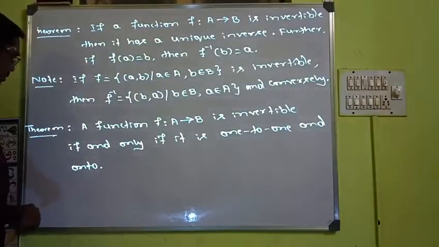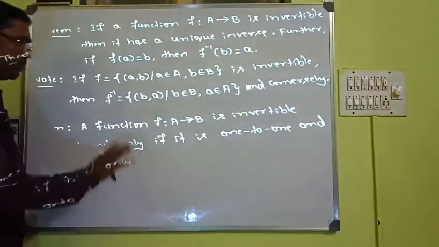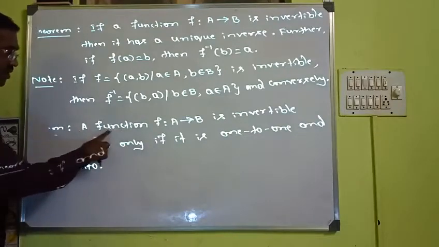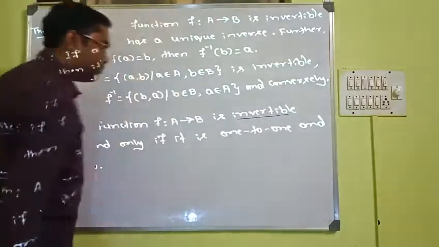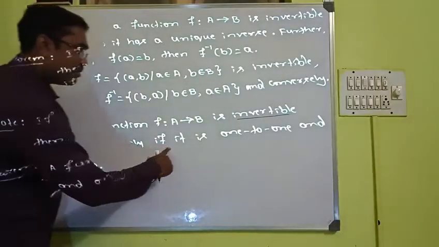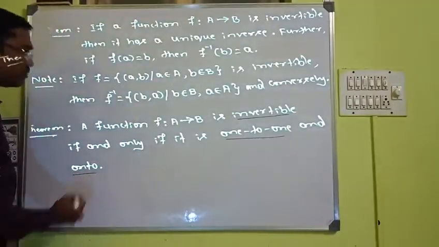Let us take this theorem. A function f from A to B is invertible. Very important theorem which we use in solving the problems. A function is invertible if and only if it is 1-to-1 and onto.